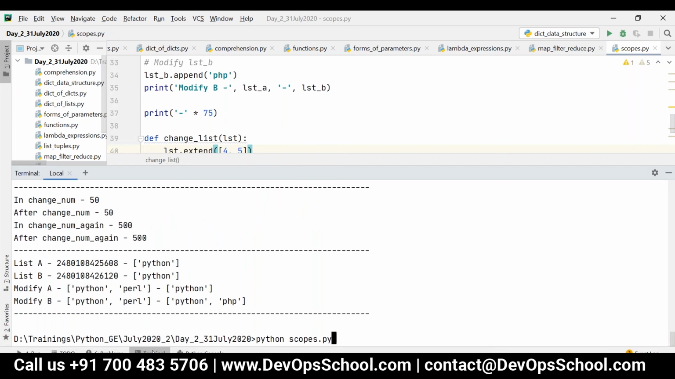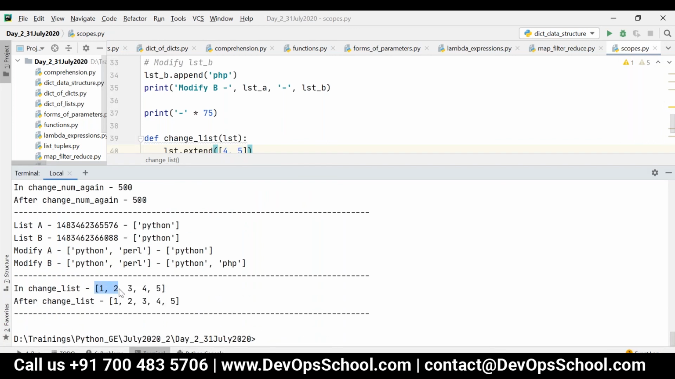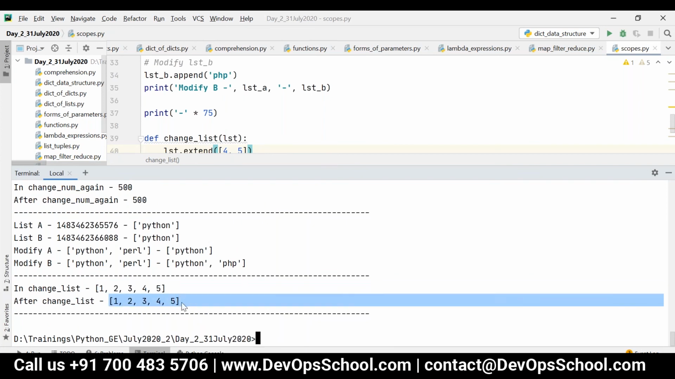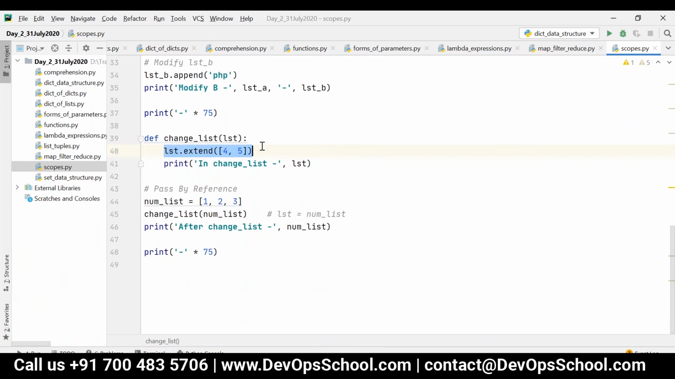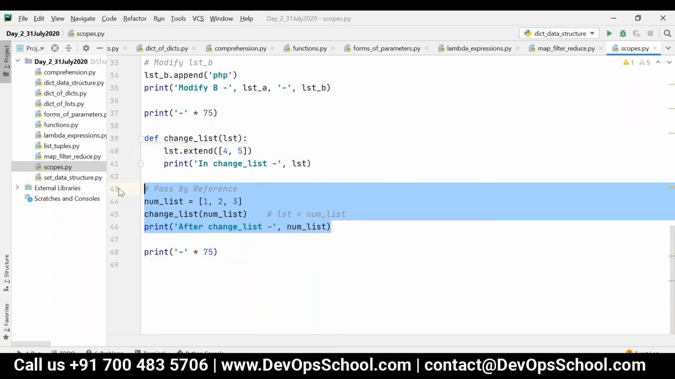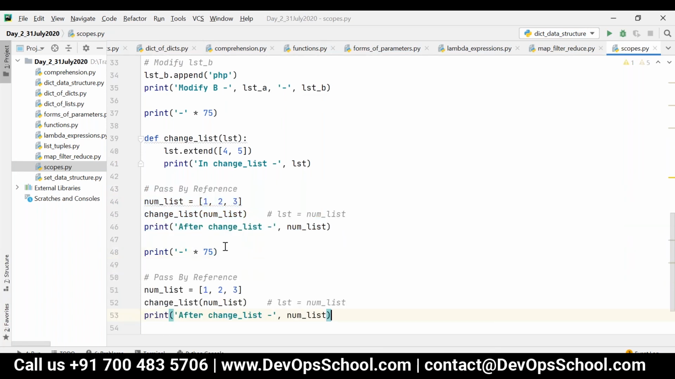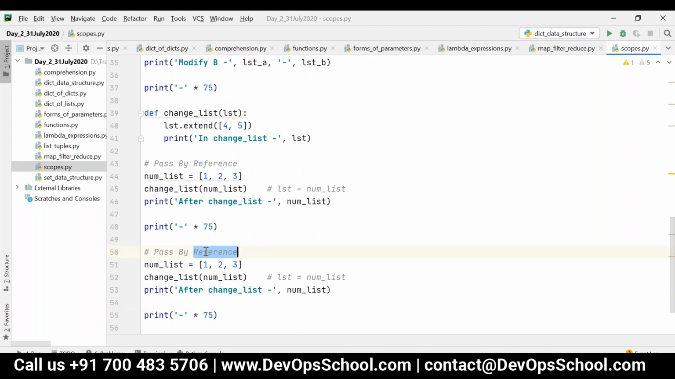Okay, so now if I execute, you can see in change list it is 1, 2, 3, 4, 5, and after change list it is 1, 2, 3, 4, 5. That is, if you modify using any methods, that will be reflected even outside the function. For example, consider I'm doing like this now. Okay, I'm invoking like this. Let's say pass by value. Instead of passing the reference, I'm just passing using colon.